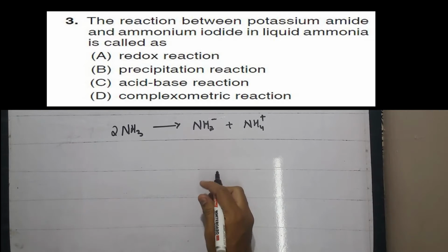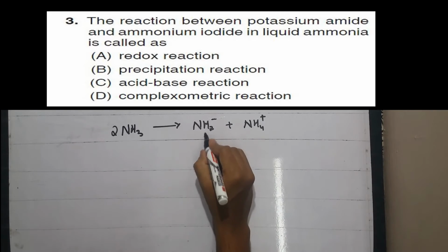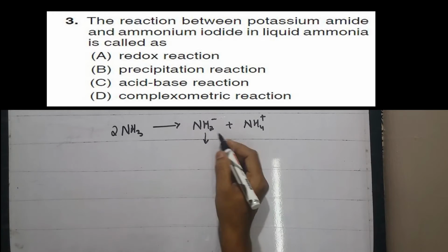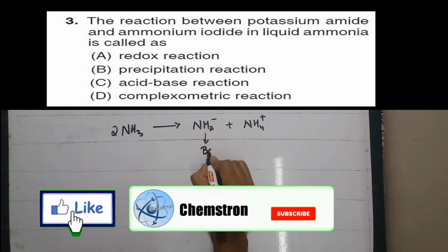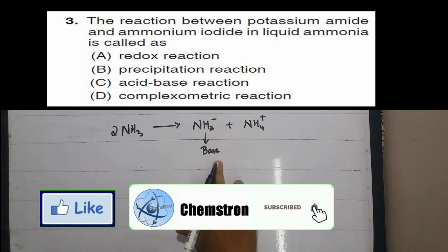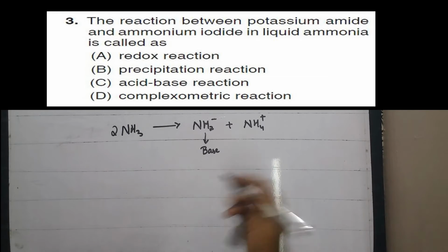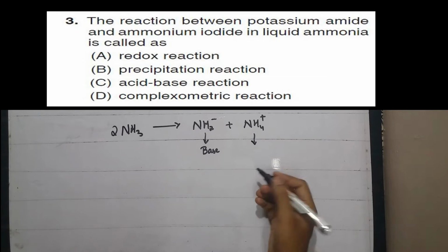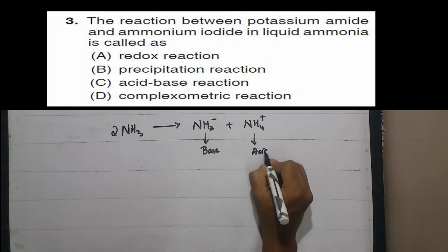Whenever a compound is added to the ammonia, it either gives NH2 minus. If it gives NH2 minus, it acts as a base. The compound acts as a base in ammonia medium. And if it gives NH4 plus, it acts as an acid.